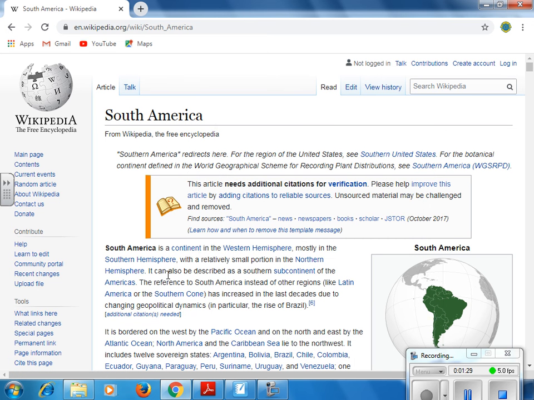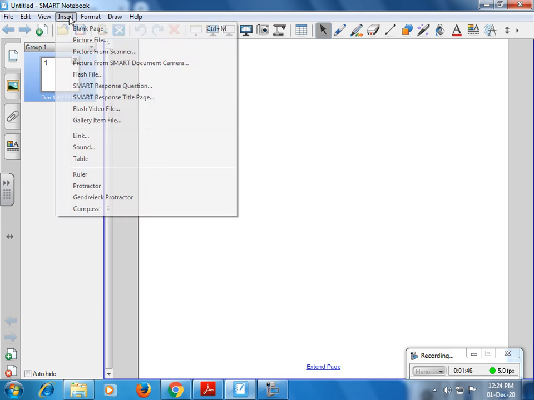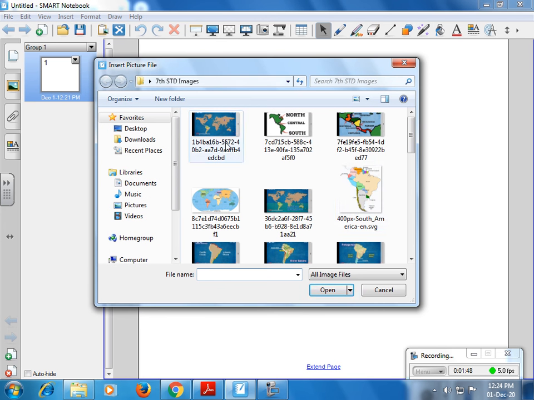It can also be explained as the southern subcontinent of the Americas. Through the picture I will explain South America.